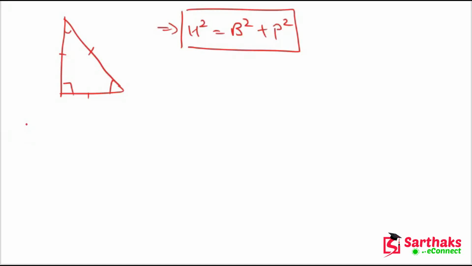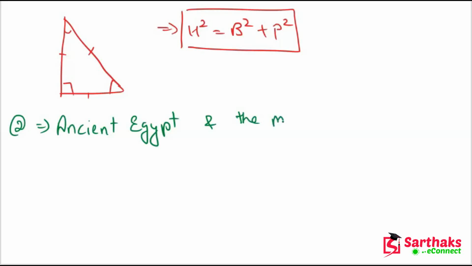Now the next part, the second part of trigonometric history, is ancient Egypt and the Mediterranean world.